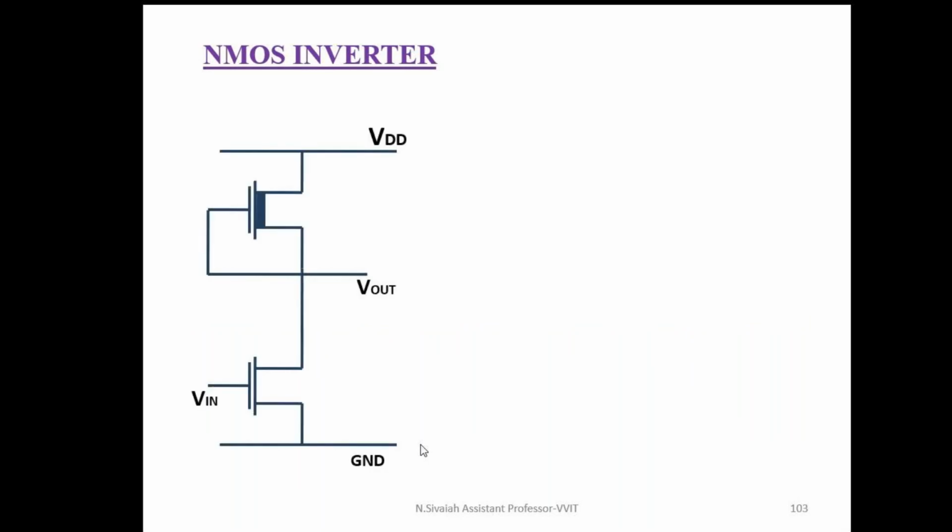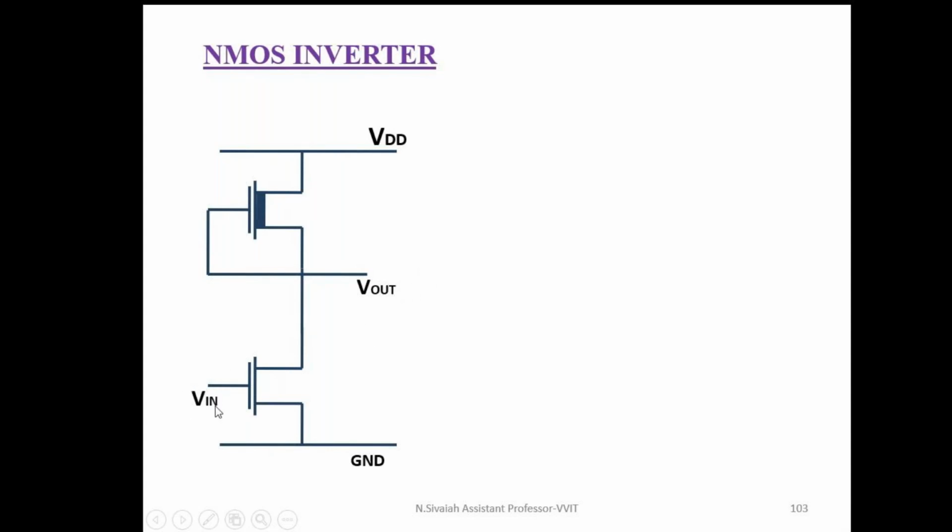This is the circuit diagram of the NMOS inverter. This is a depletion mode transistor; it is always in on position. This is an enhancement mode transistor. The operation can be explained. Whenever V input is equal to logic 0, this transistor is in off position and the other transistor is in on position. Then VDD is transferred to the output side. That means when V input is logic 0, V output is logic 1. That's why it acts as an inverter.